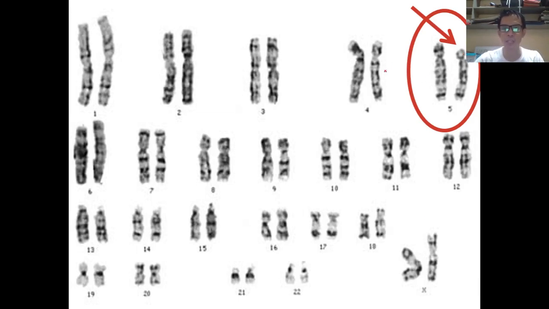As you can see, all chromosomes are normal except for number 5, in which a part of the chromosome is deleted. Normally, it should have equal size with its partner chromosome, called the homologous chromosome, but because of deletion, it becomes different from its partner chromosome.